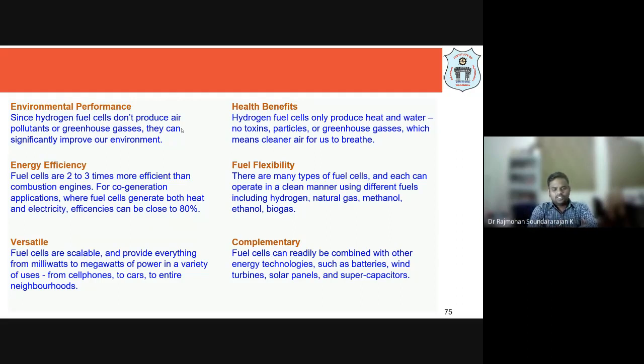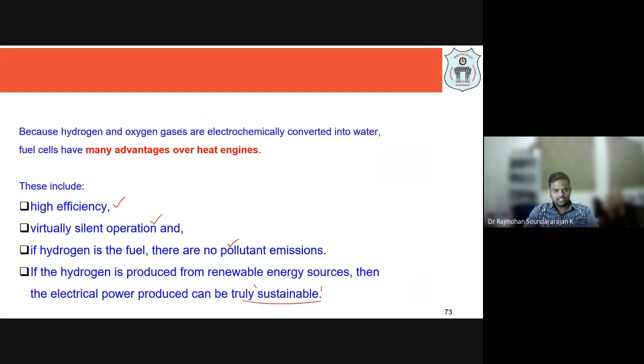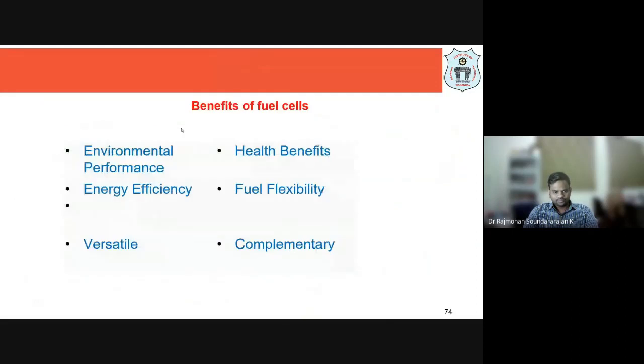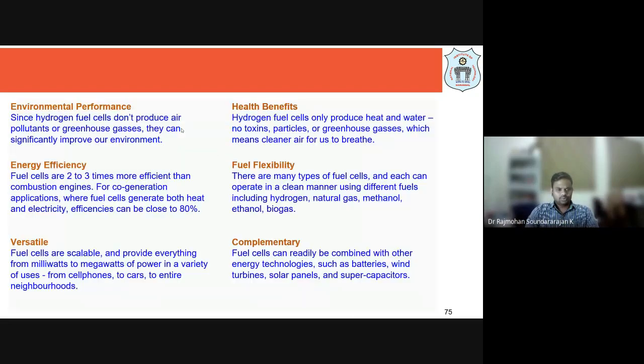Okay, so what about versatility? As I told, fuel cells are scalable. Theoretically, you can get 1.2 volts per cell. So if you keep 100 units, you are going to get 100 times 1.2 volts if it is 100% efficient. Let us say it is 50% efficient, 0.6 volt per cell. If you keep 100 cells, you are going to get 60 volts. You can put 1000 cells, obviously. That way it is more versatile.